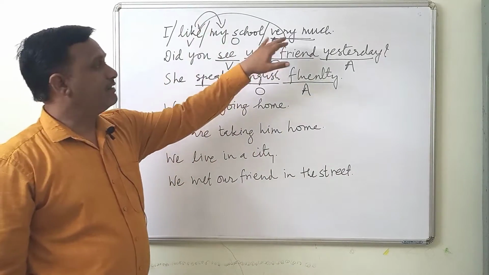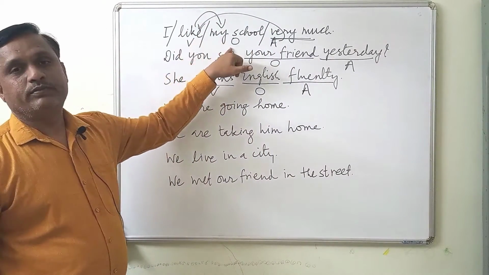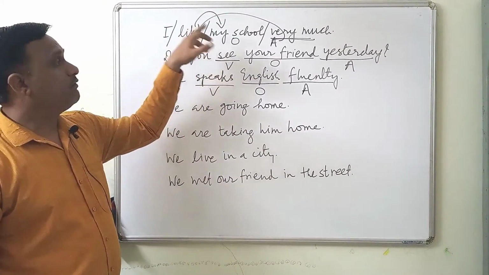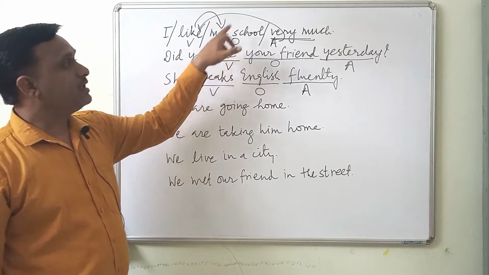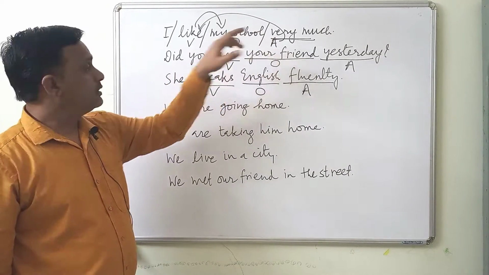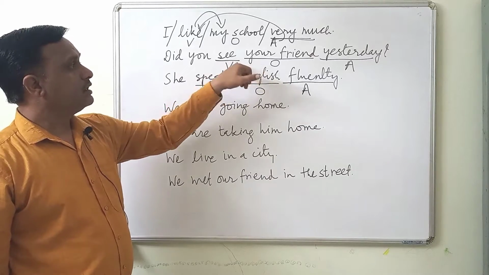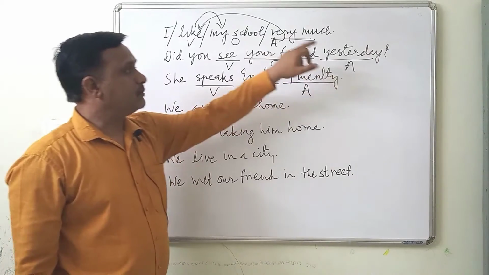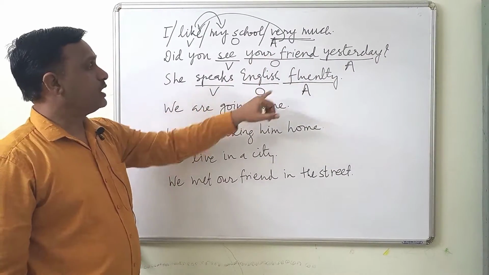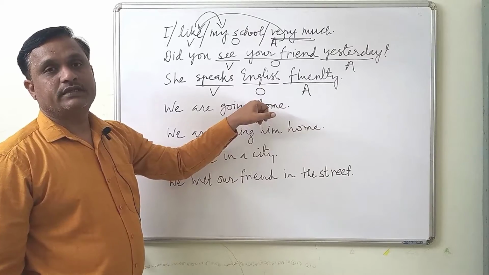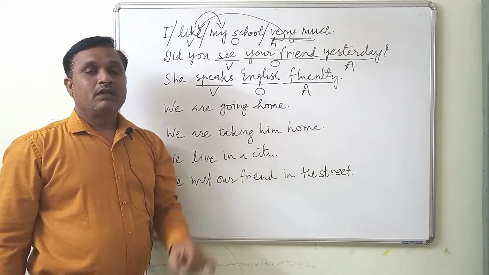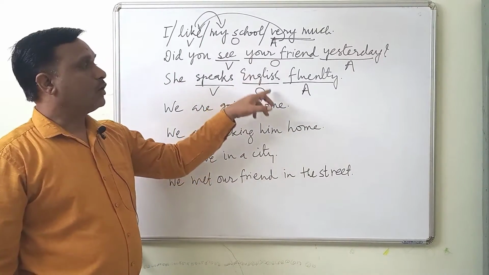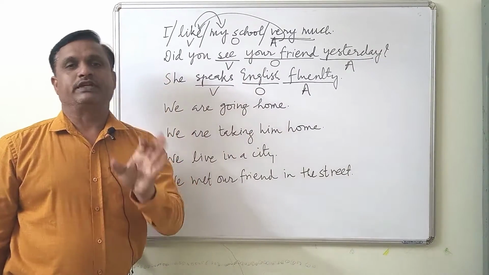We cannot have adverbial between verb and object. We must have verb followed by the object, and then adverbial will come. Same is the case over here. Verb is immediately followed by object, and adverbial comes after object. Here also adverbial is coming after object. So let's make this rule. When we use adverbial, we have to use it after object if the sentence has an object.